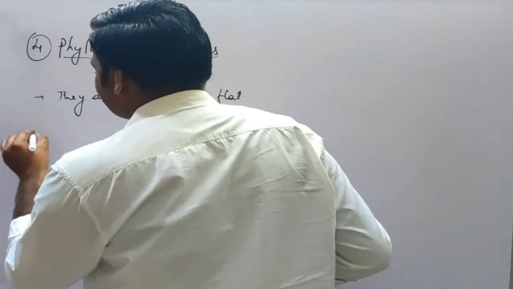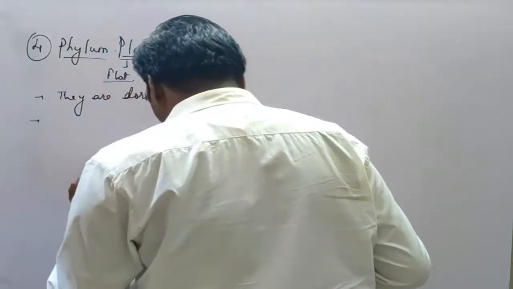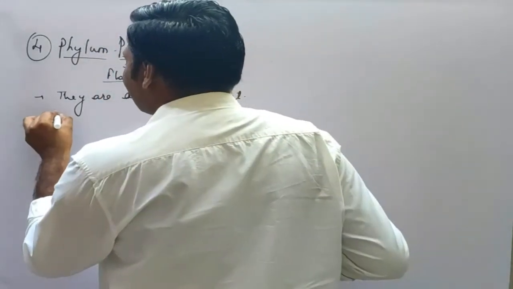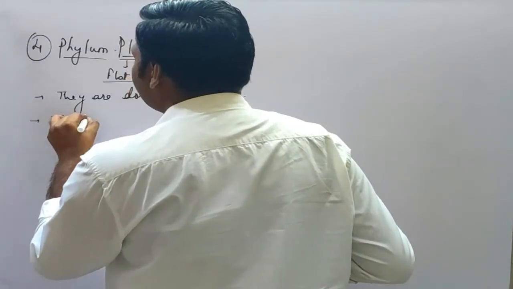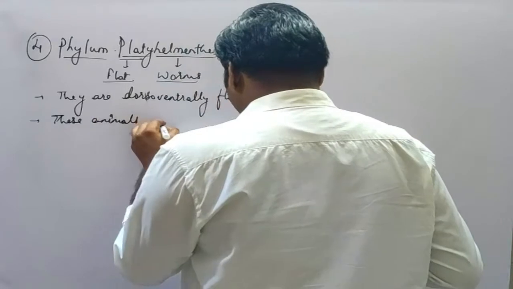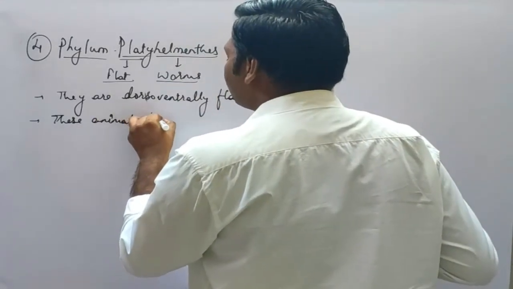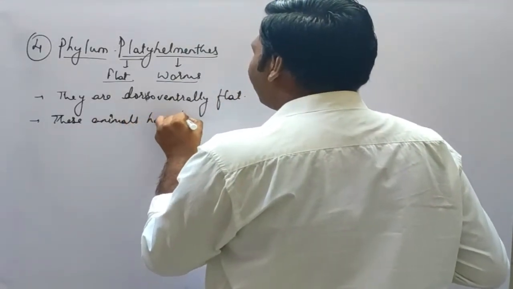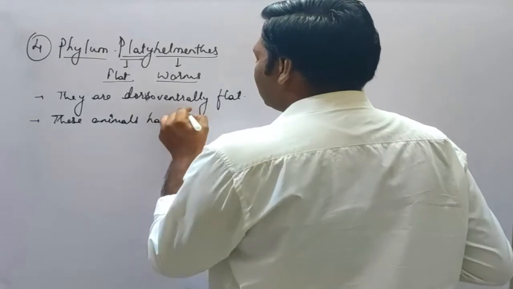The next general characteristic is that these animals have bilateral symmetry.